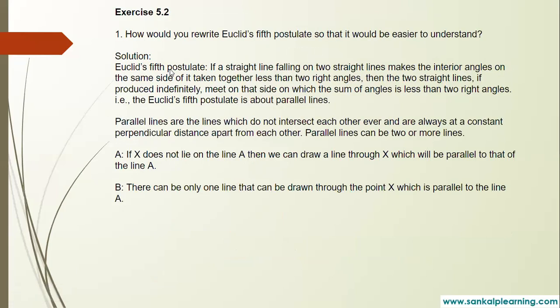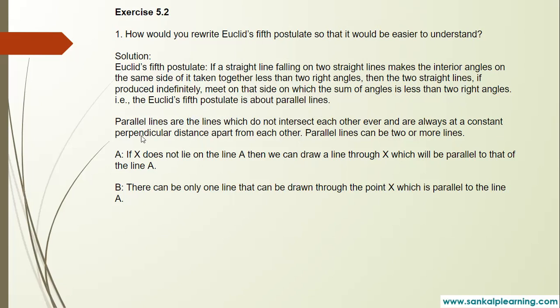Here, Euclid's fifth postulate. I have explained this: when a transversal meets two lines, the two interior angles will be less than two right angles, that is, less than 180. Then the two straight lines, if produced indefinitely, meet on that side on which the sum of the angles is less than two right angles.